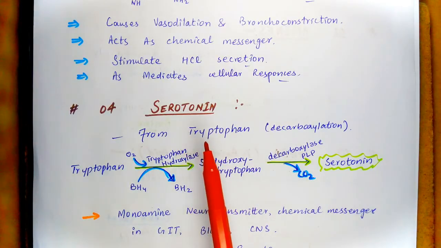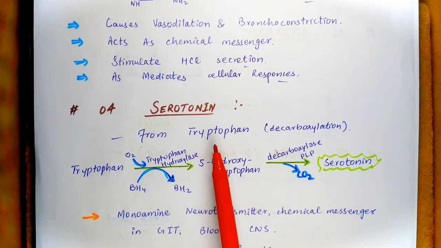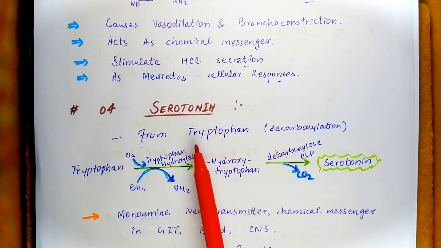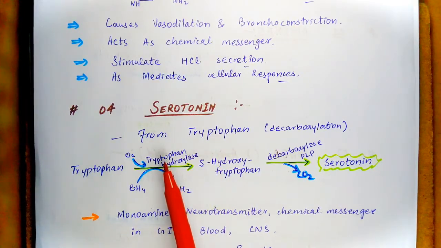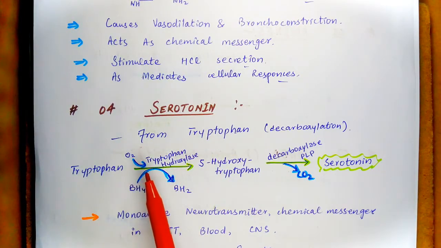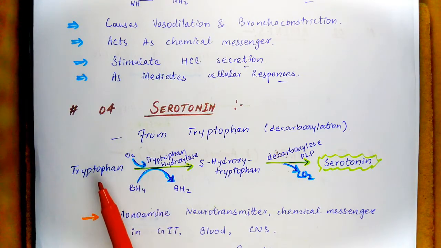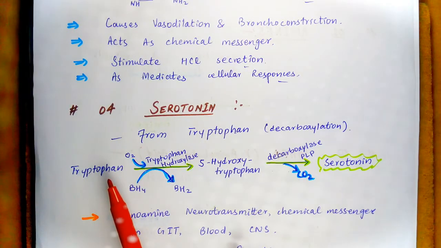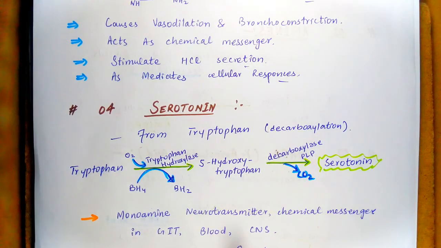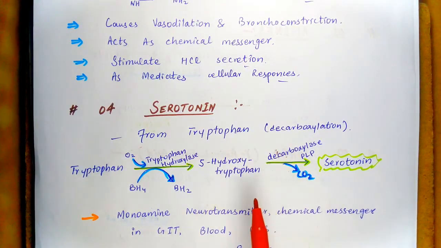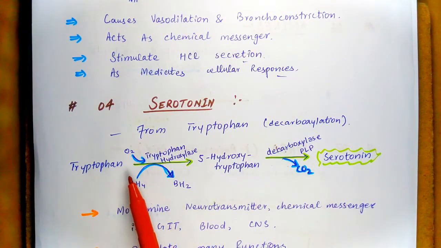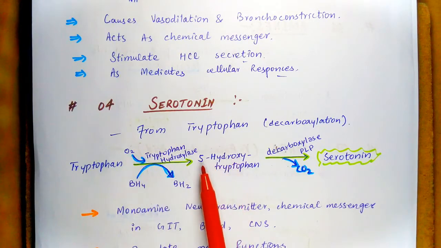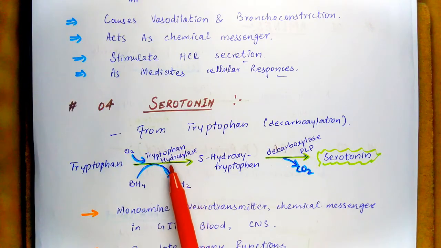Serotonin. Serotonin is another amine formed by the decarboxylation of an amino acid. It is a naturally occurring amine synthesized from the essential amino acid tryptophan by a decarboxylation reaction. Serotonin is also called 5-hydroxytryptamine. This is the reaction step by which serotonin is produced. Here you can see tryptophan is converted into 5-hydroxytryptophan by the enzyme tryptophan hydroxylase.